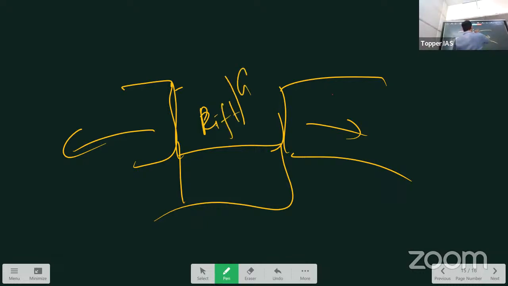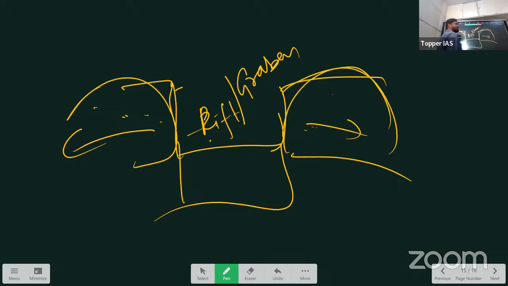This is called rift valley. Technically, it is called graben. And these two blocks will become like mountains. Correct? These two are becoming like mountains, right or wrong? So these are called block mountains. This is how block mountains are formed. Fold mountains are the result of folding, whereas block mountains are the result of faulting. This is faulting, where there is tensional force. Basically, there is what? Tensional force.